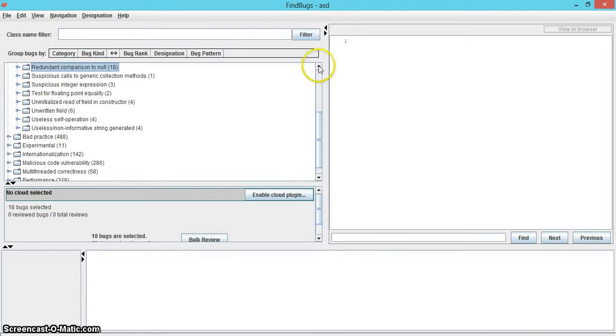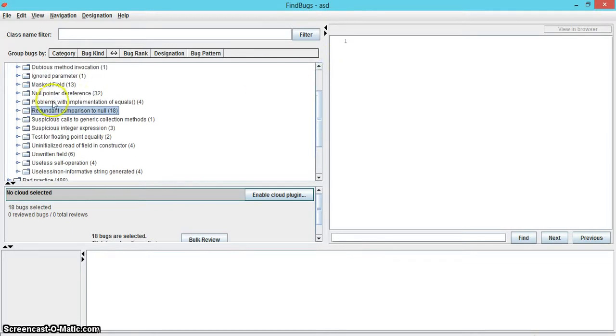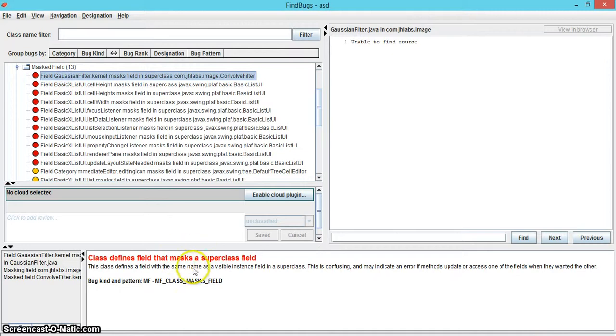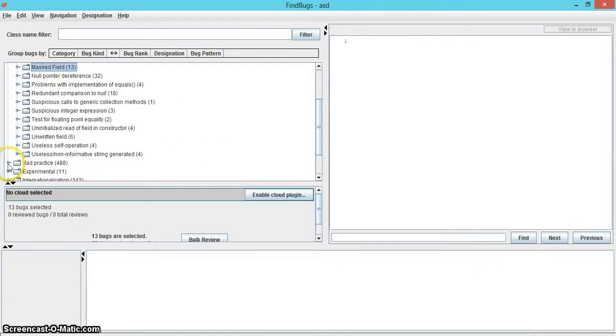Another subcategory is masked field with 13 errors. In this subcategory, a class defined a field with the same name as a visible instance field in a superclass. Findbugs says that this is confusing and may indicate an error. The second category was bad practice, which contains 488 errors.